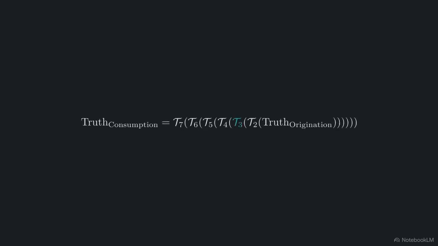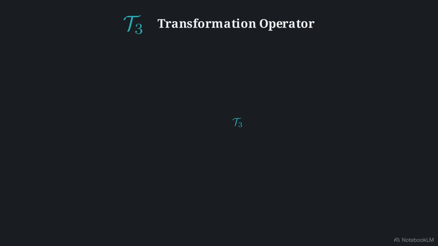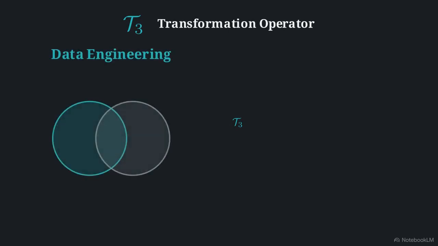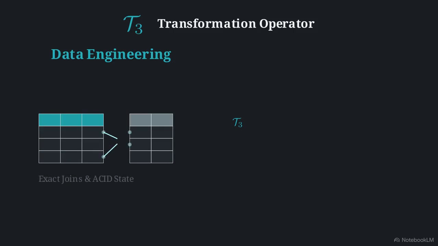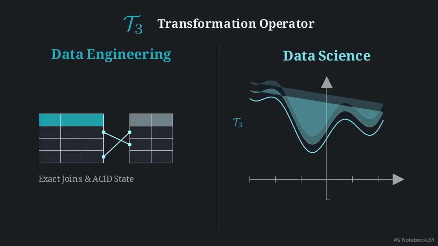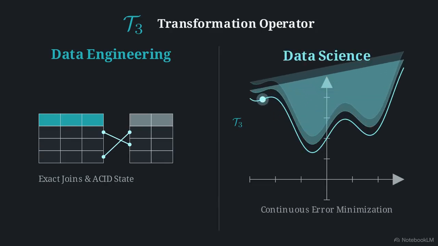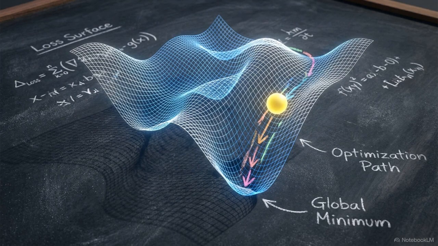At the computational core of the pipeline is the transformation operator. Data engineering roots its transformation layer entirely in set theory and relational algebra. It manipulates discrete sets to guarantee exact database joins, projections, and ACID-compliant state mutations. Data science abandons discrete set operations entirely in favor of multivariable calculus. It transforms continuous tensor inputs by mapping them against differential loss functions. Models compute vector gradients and use backpropagation to continually adjust parameters and navigate those complex surfaces.